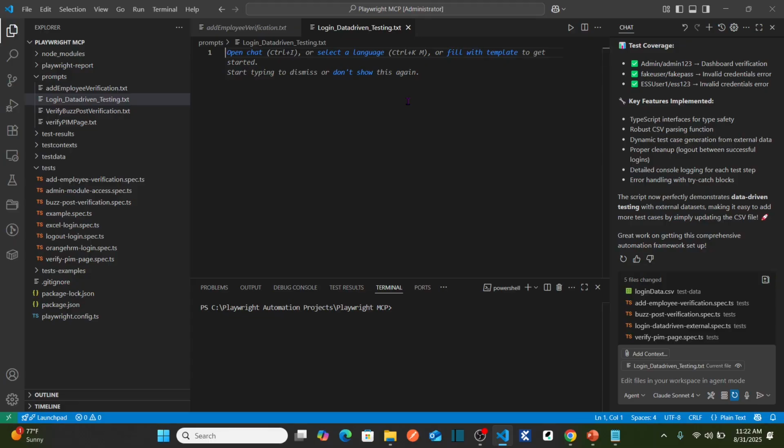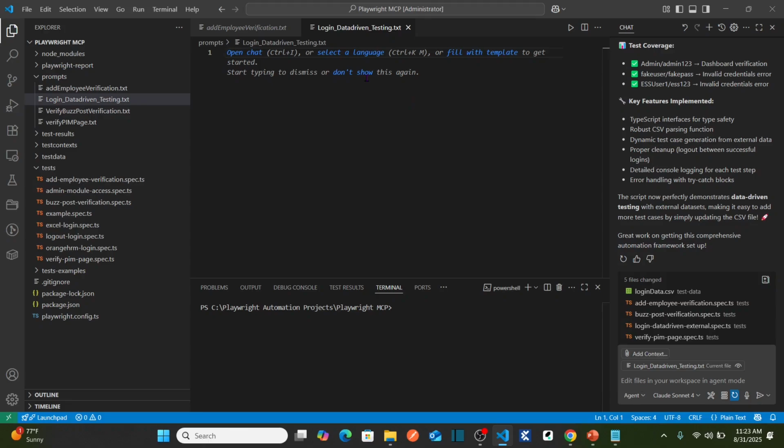So I have already prepared a prompt to perform the data driven testing by using the internal data source. I'm not going to use external files like CSV or Excel files for the first time. I'm going to show you how you can use the external resources to perform the data driven testing after this example. So let me copy my existing prompt.